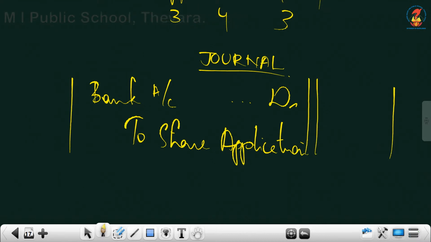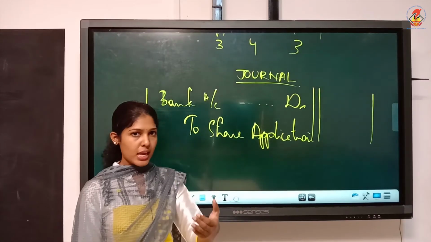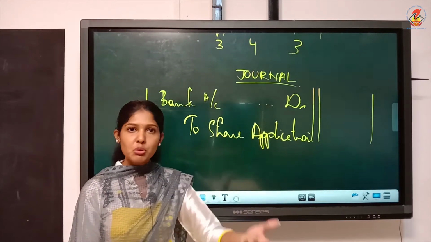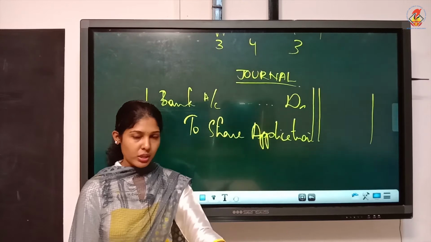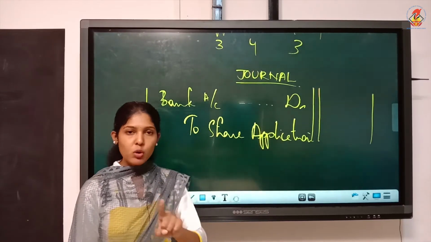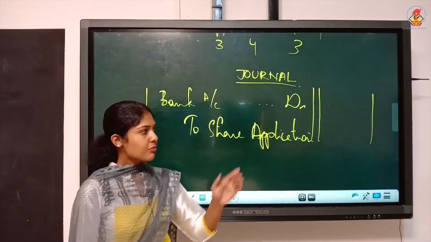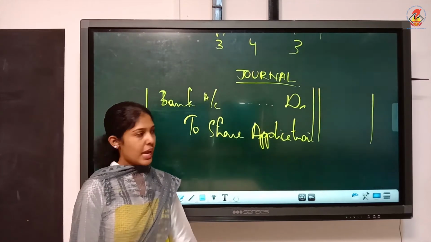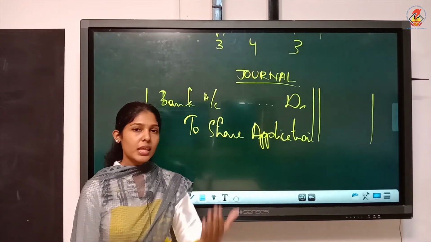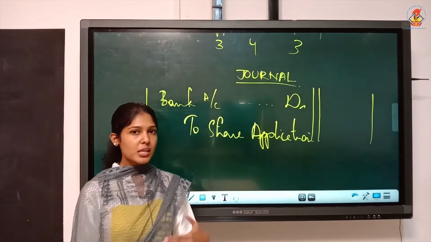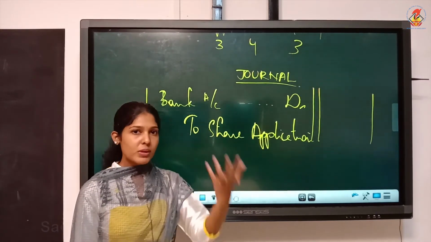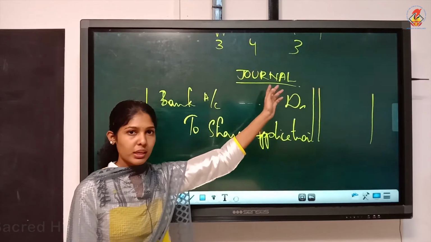Now on which shares, or on how many shares, will you get the application money? Can you collect on 40? No, because though you allotted them 40, they have applied only for 37,500. So they will pay only on 37,500. For under subscription questions, in every journal entry, you will be considering the undersubscribed number. Undersubscribed number means that 37,500. Whereas if it is an oversubscription question, you can look into the working note and do.